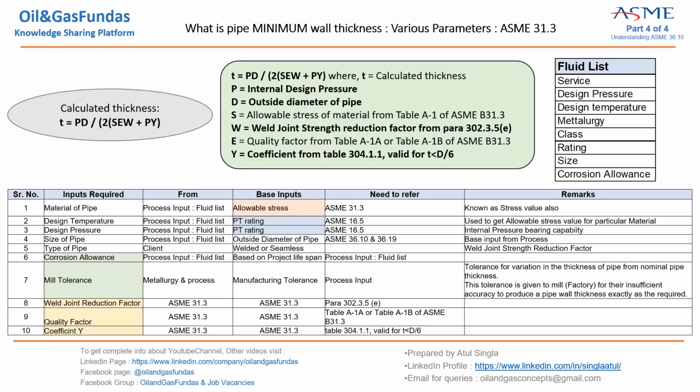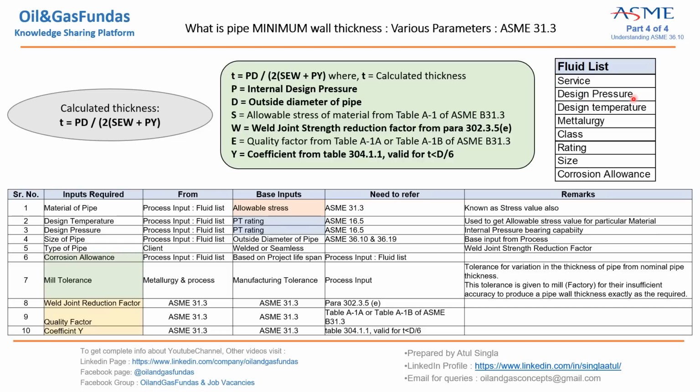Now what are the various things which are available in the fluid list? One is service, design pressure, design temperature. This is not the pressure which we are going to use for calculating this. This is the process condition given by process in the fluid list to piping, so that we can start developing our piping specification, PMSV based, once we get this fluid list.